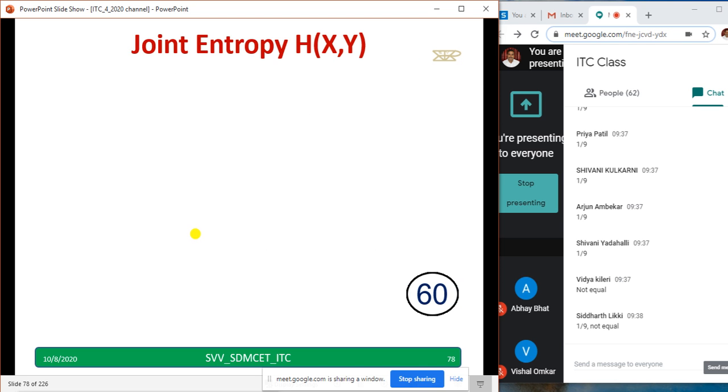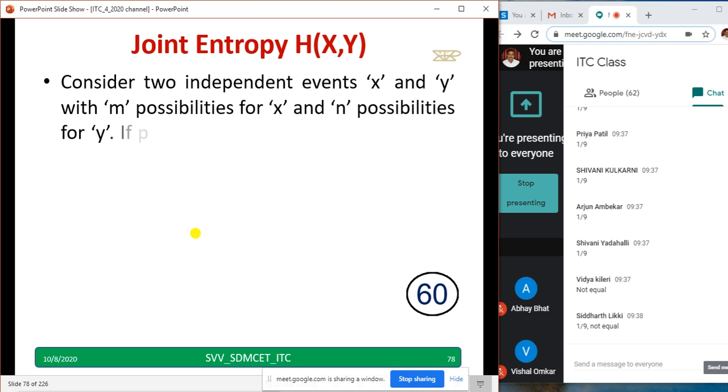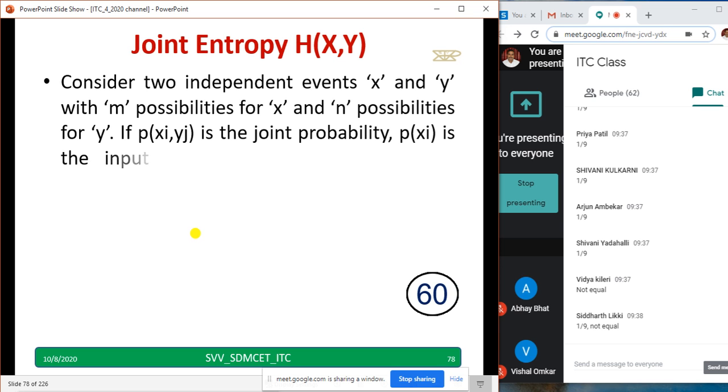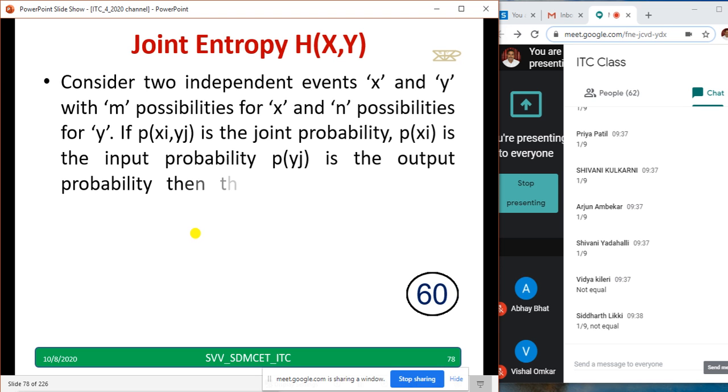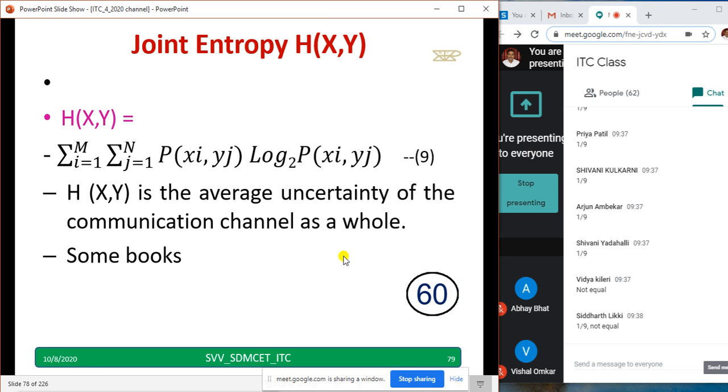Joint entropy. Write down the joint entropy heading. Consider two independent events x and y with m possibilities for x and n possibilities for y. If probability of xi, yj is the joint probability, probability of xi is the input probability, probability of yj is the output probability, then the entropy of the joint event is called joint entropy. Either you can read it twice or you can copy down, it is left to you.